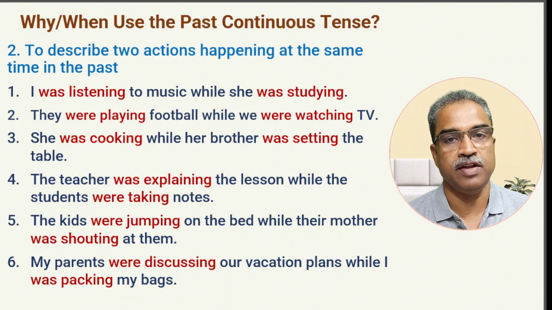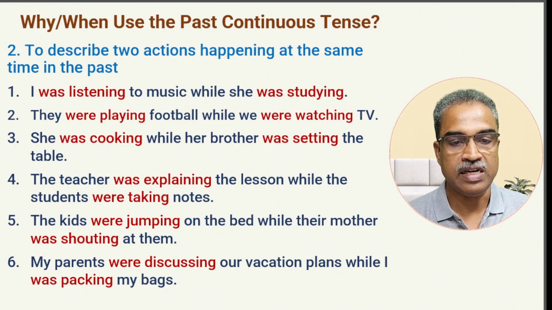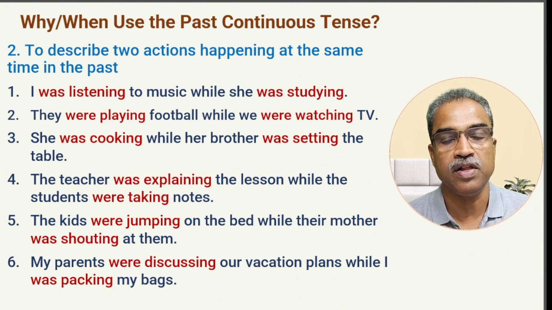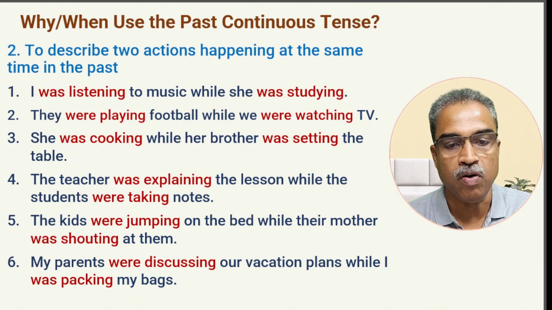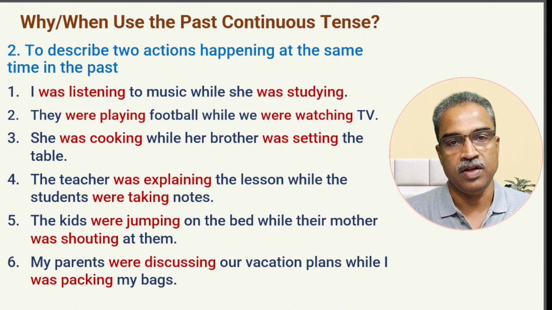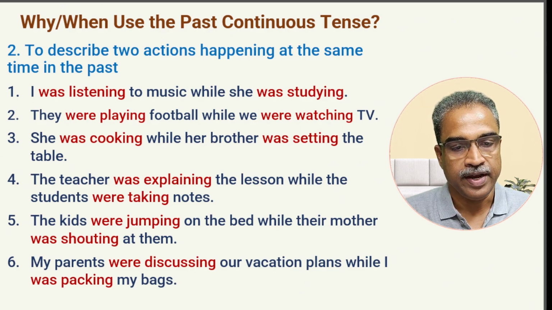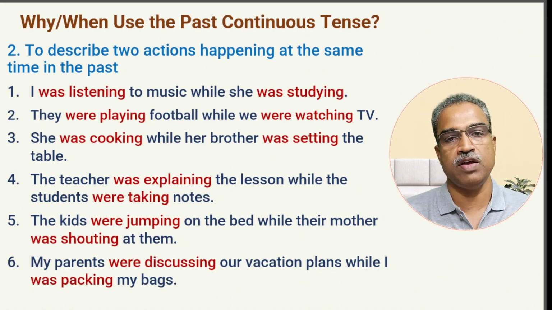At the same time in the past, two actions were happening. For example, I was listening to music while she was studying. So two actions were going on at a particular time. I was listening to music and she was studying her lessons. Next, they were playing football while we were watching TV. Two actions, watching TV and playing football, going on at the same time in the past.